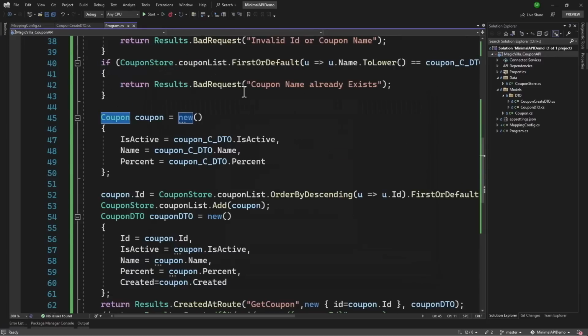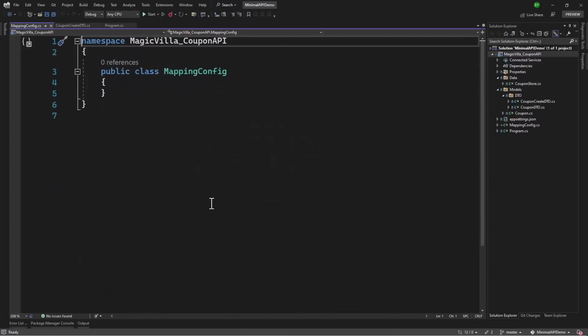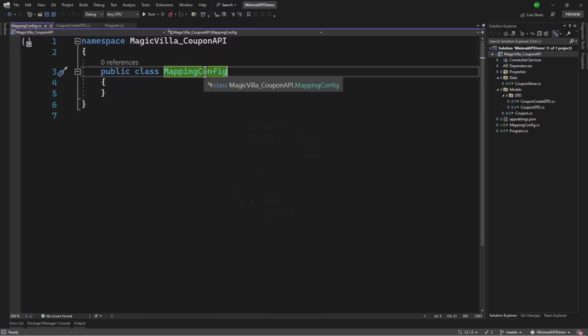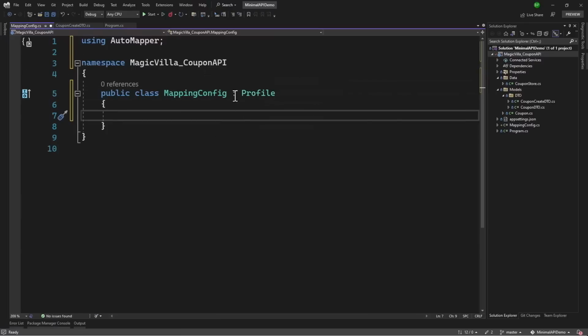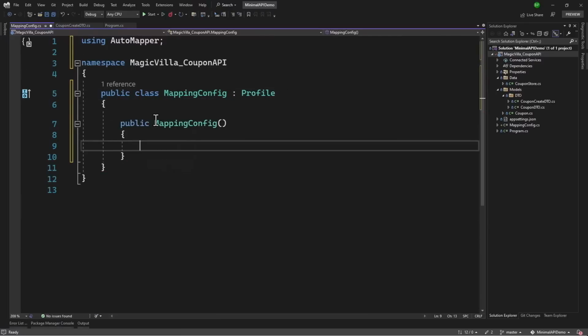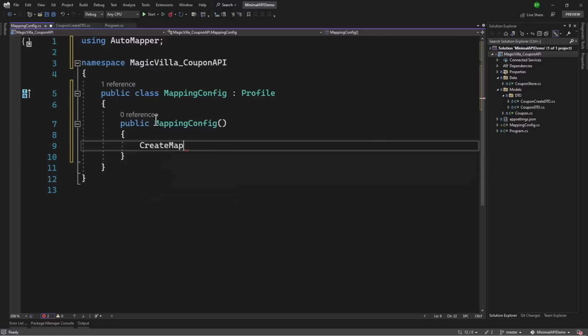I will call that mapping config. Now, if you want that configuration, you can do that in program.cs when we register that to the container. But rather than keeping everything clustered in program.cs, I like to separate it out. Now that mapping is present inside the profile that is inside AutoMapper. Once we add that here on the class file, in the constructor, we can call the default method, that is createMap.